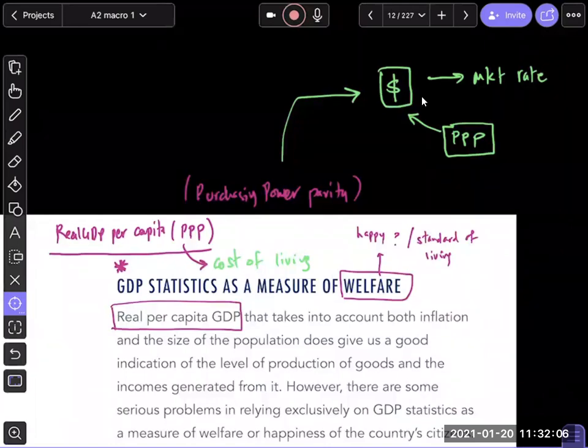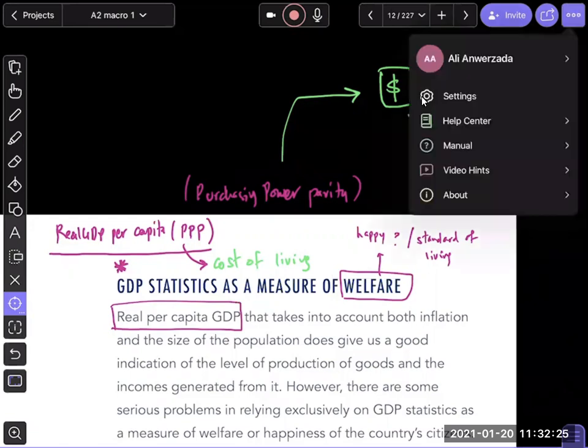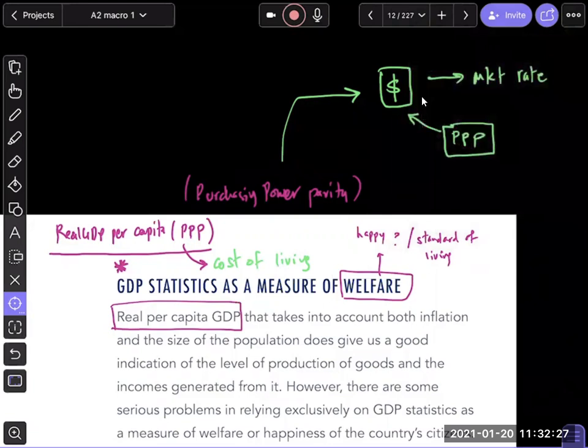But does that mean that, on average, a dollar in the US can buy you the same goods as 160 rupees? If you buy the same goods in Pakistan, you realize you require less than 160.